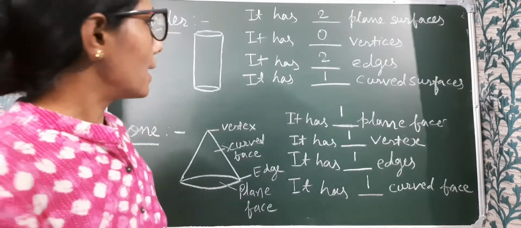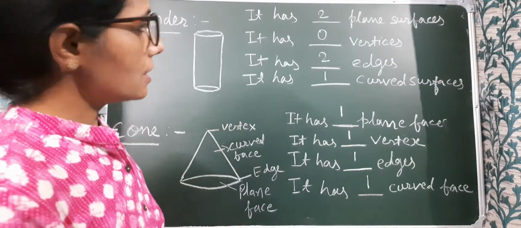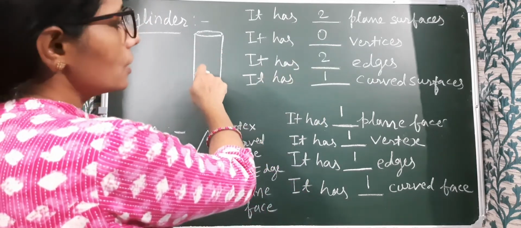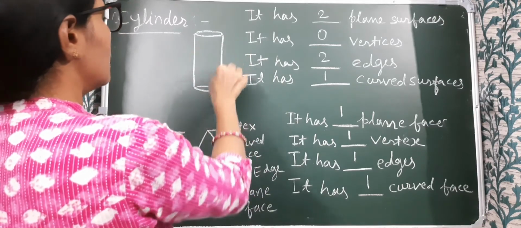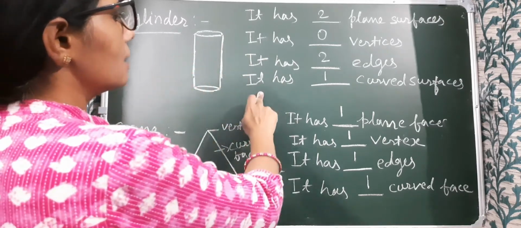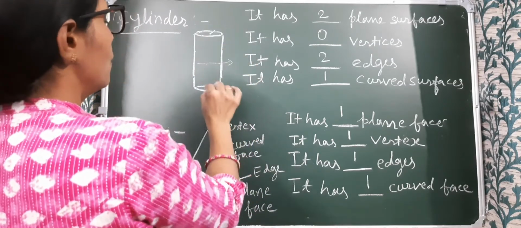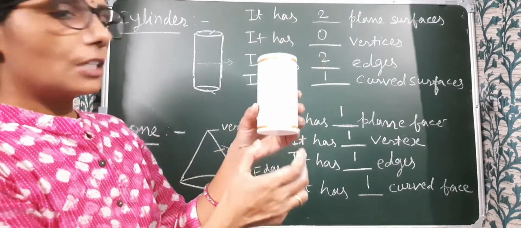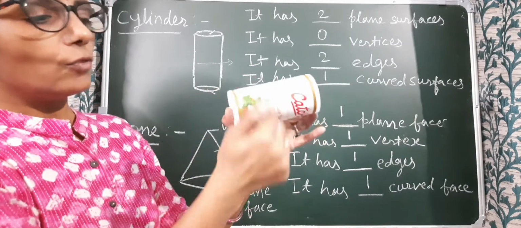Okay, next we have the cylinder. It has 2 plane surfaces. It has 0 vertices. See, here there is no vertex. It has 2 edges. One is here and the other is here. And it has 1 curved surface. This is a curved surface and 2 plane surfaces. See, this looks like a cylinder and it has 2 plane faces and 1 curved face.